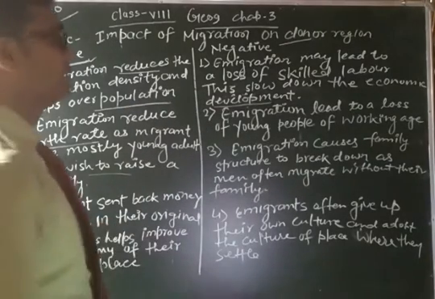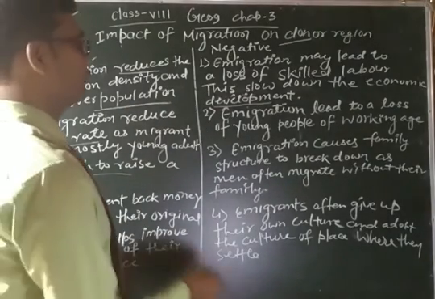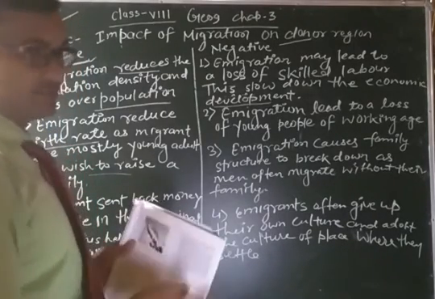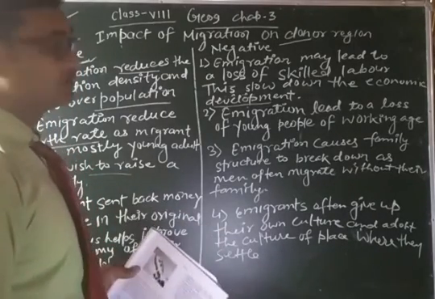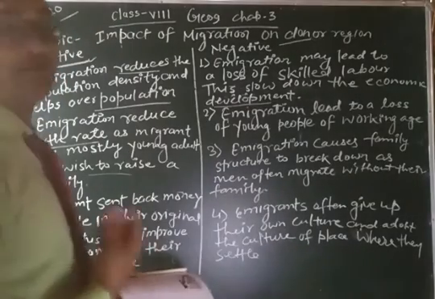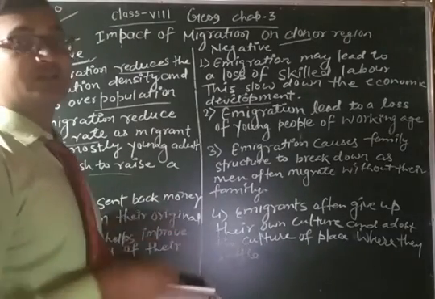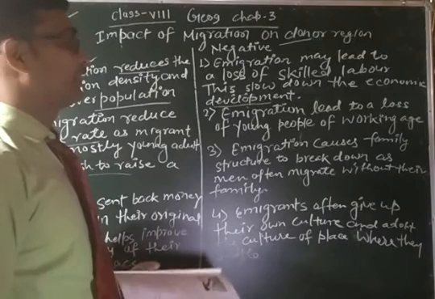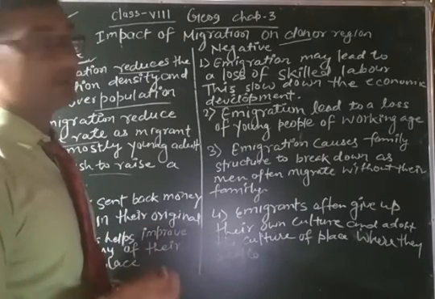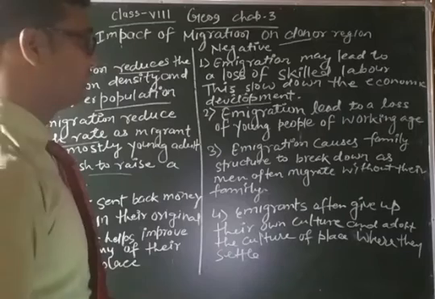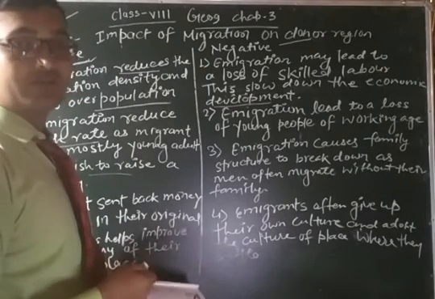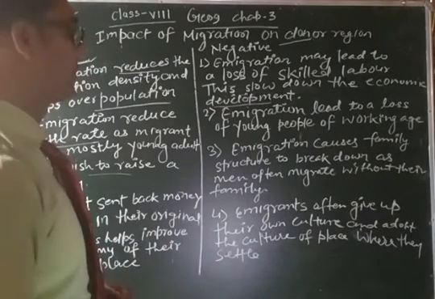Next one, migration leads to loss of young people of working age. When working age, meaning adult age, people go to other countries, then what happens? Then the many people who are dependent on the working people have many problems and difficulties. It is very difficult for the dependent people who totally depend upon the working people.